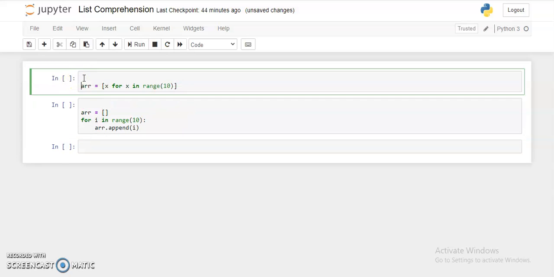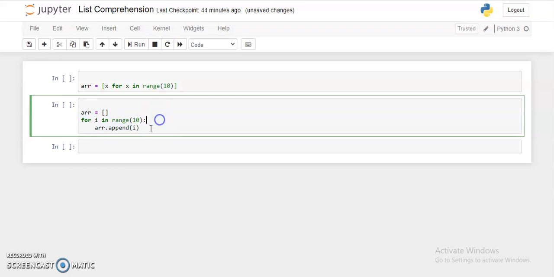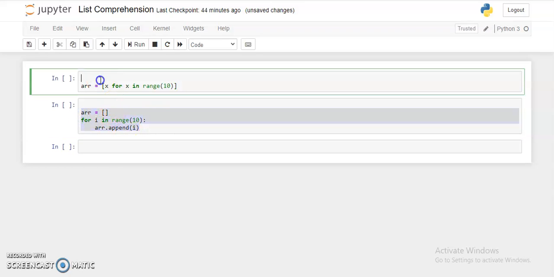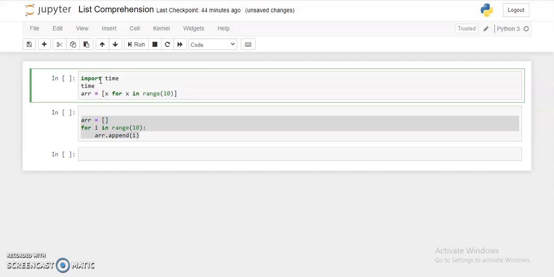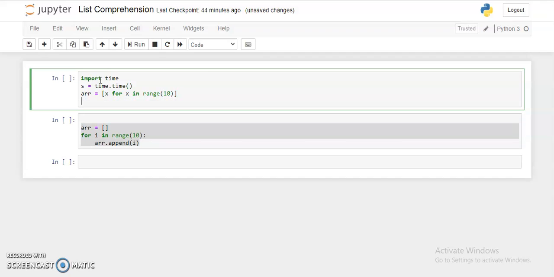Now we're going to see the time complexity, like how much less time this list comprehension is taking compared to this full looping method. For that I'm using the time module: start equals time dot time will give me the initial time of running the loop, and time dot time minus s, right?